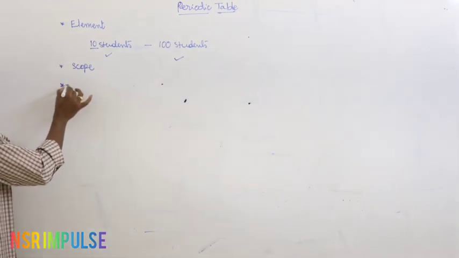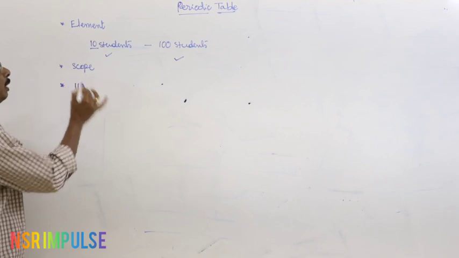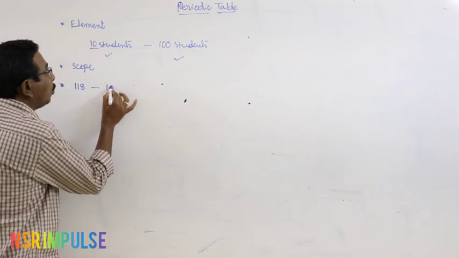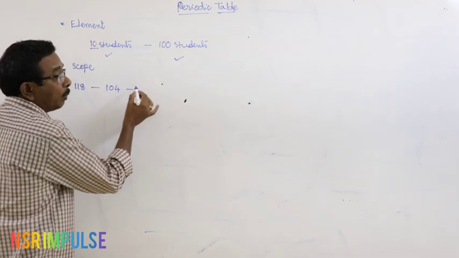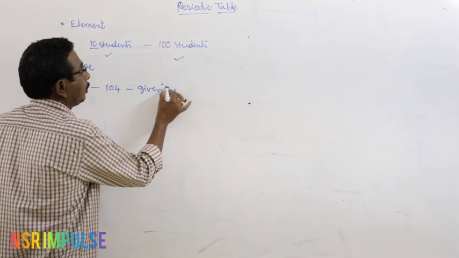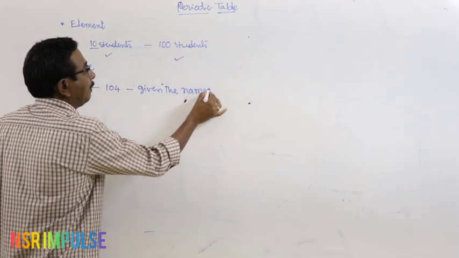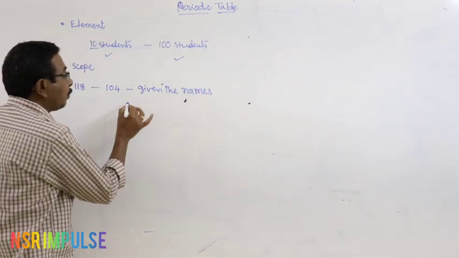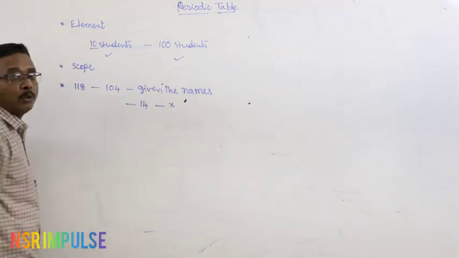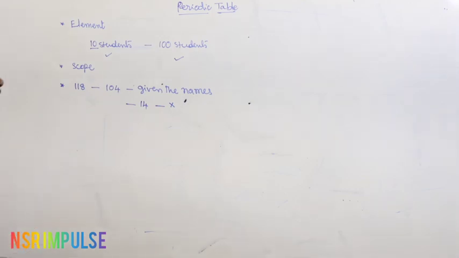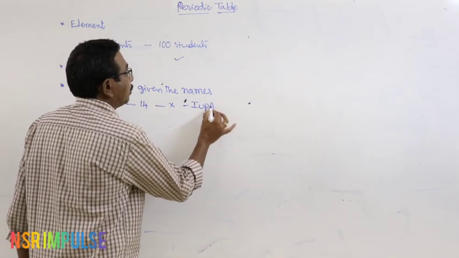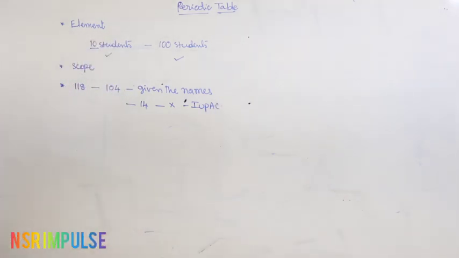But at present, the total number of elements available is 118. Among the 118 elements, 104 elements have already been given names, and only 14 elements are yet to be named. For now they are represented with IUPAC names.